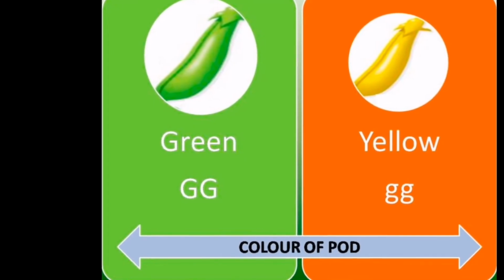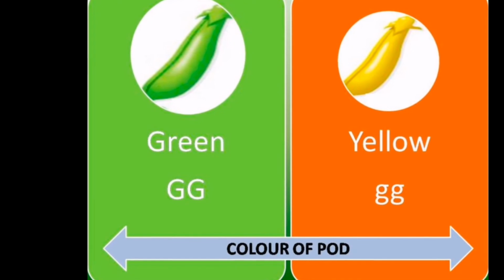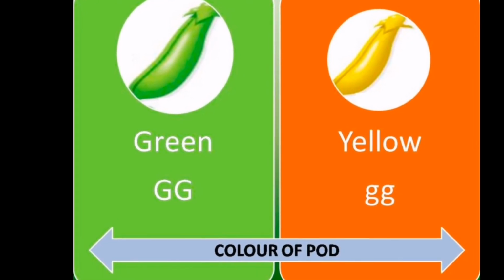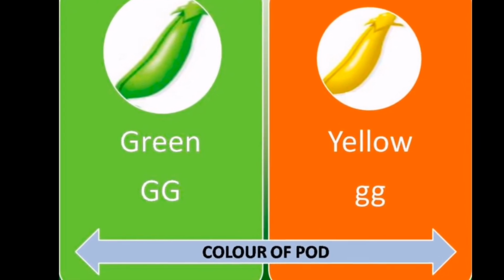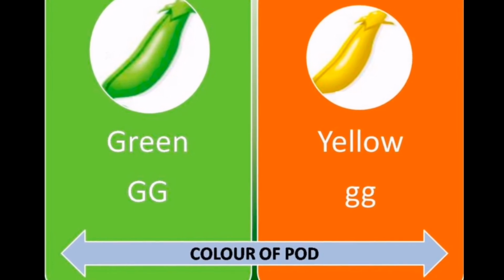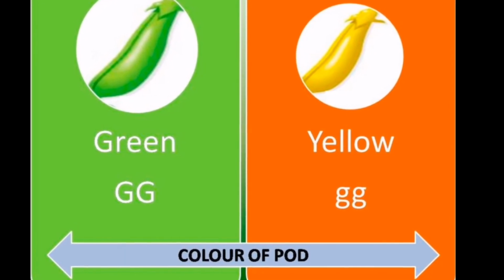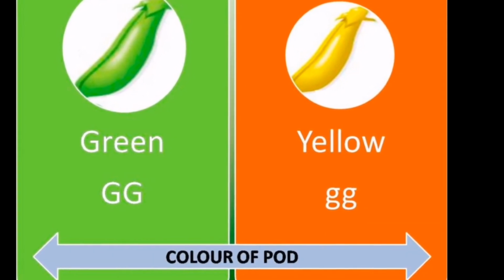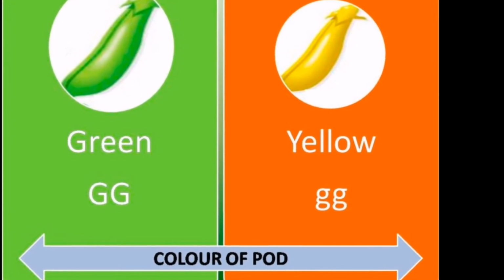Sixth feature is the color of pod. Pod color in pea plant, green pod color is dominant and yellow pod color is recessive. The genotype of green is capital G, and that of yellow is small g.